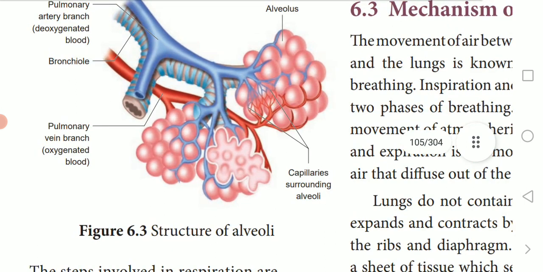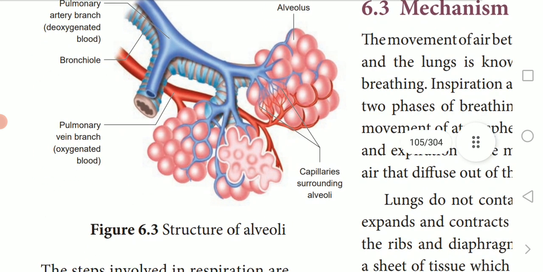So once we breathe in oxygen, that oxygen will go into the alveoli of the lungs. From that alveoli, that oxygen shifts to blood cells. That's the RBC. That RBC carries that gas and delivers it to the different parts of the tissue. And CO2, which is present in the tissue, is carried back into the lungs and sent out. That's what it says here. The carbon dioxide enters into the blood from the tissue and reaches alveoli for elimination.